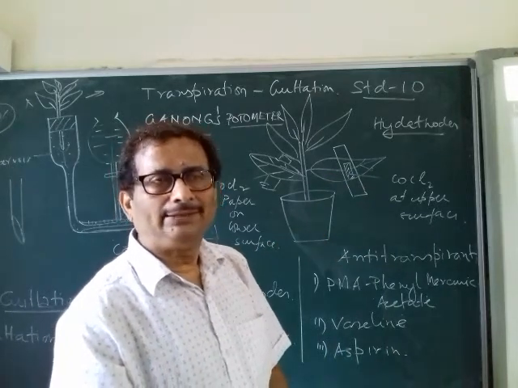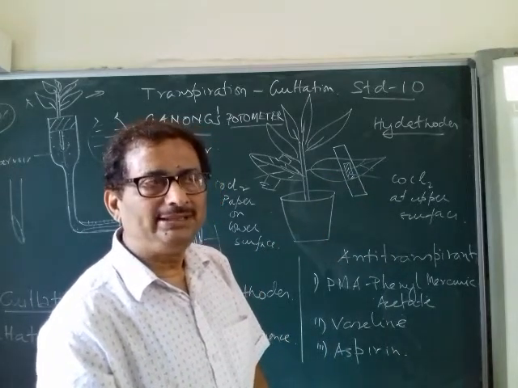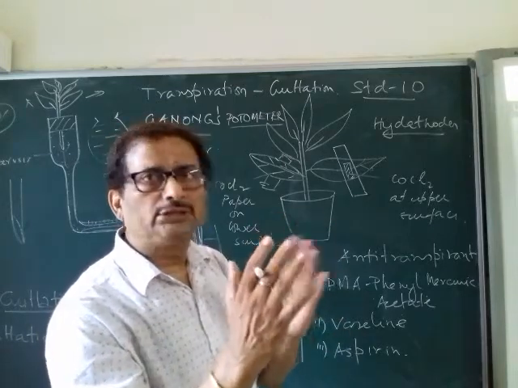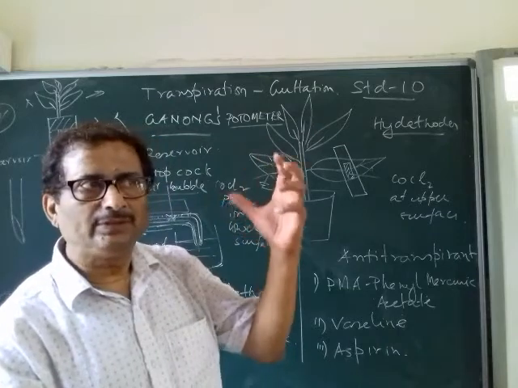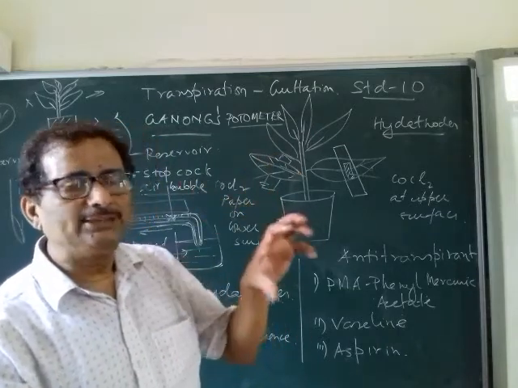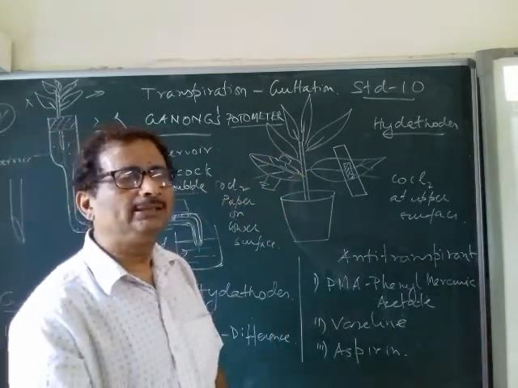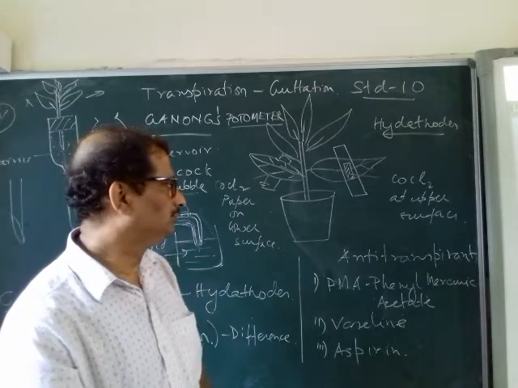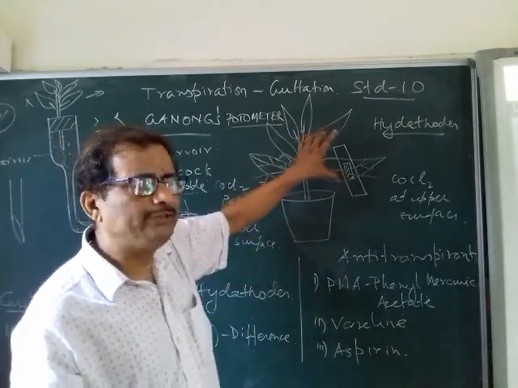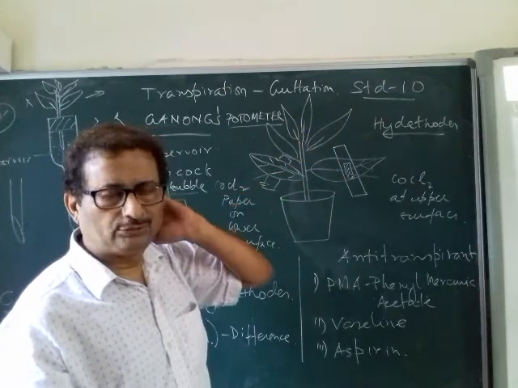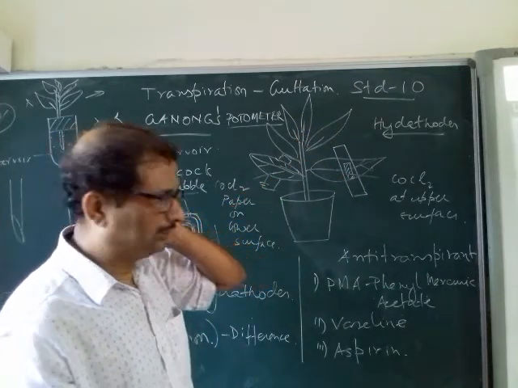But in an isobilateral leaf, in a monocot leaf, you will see on both surfaces more or less the pinkness of the paper will be similar, because the distribution of stomata in an isobilateral leaf is almost equal. So this is an experiment to show which leaf surface transpires more water or less water.